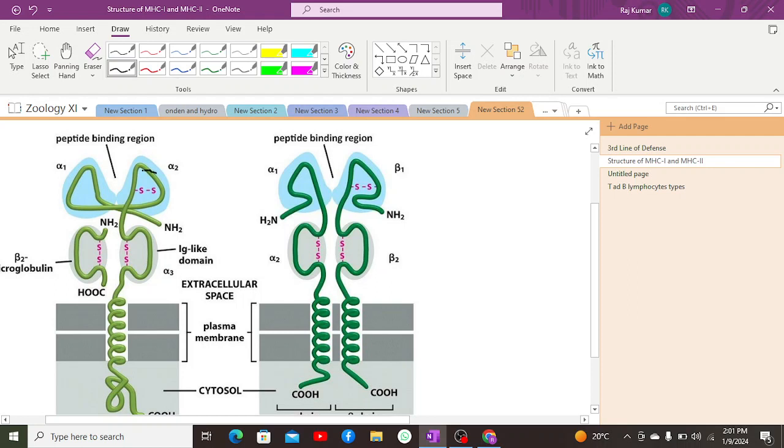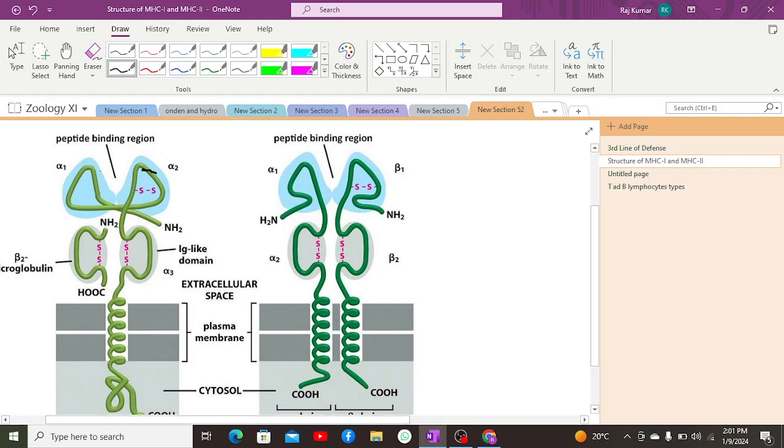It has two major components, alpha chain and beta chain. The alpha chain is divided into three subunits, alpha 1, alpha 2, alpha 3, which have disulfide bonds, while the beta chain includes a single microglobulin subunit, which is the beta 2 microglobulin subunit, as mentioned in the diagram.